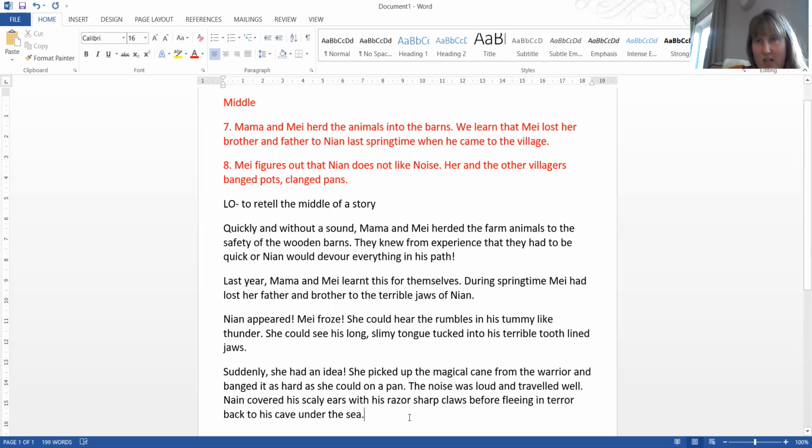Now, those are just the opening ideas for the middle of my story, but this is the kind of details that you can add when you're doing your writing today and your retelling. I'm going to ask to see a picture of this work today because I think you'll be able to do a fantastic job, and I would love to see what you do and I'll give you some feedback on your writing. So if you ask Mummy or Daddy once you finish this piece to send it to me, I can give you some feedback just as if we were in class.